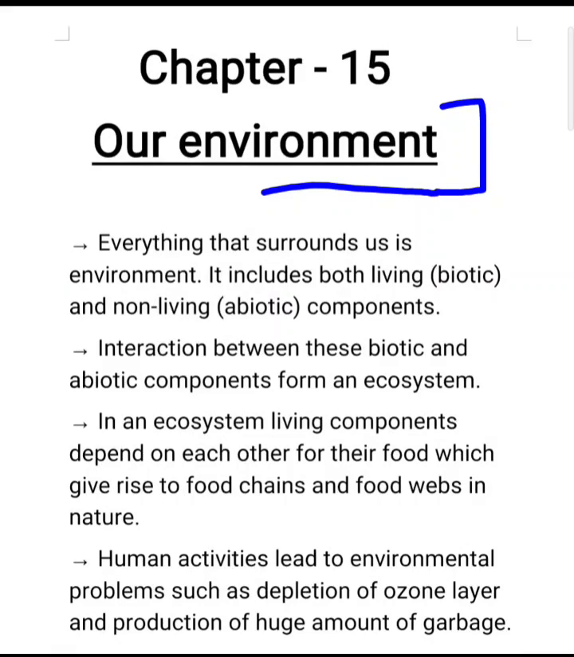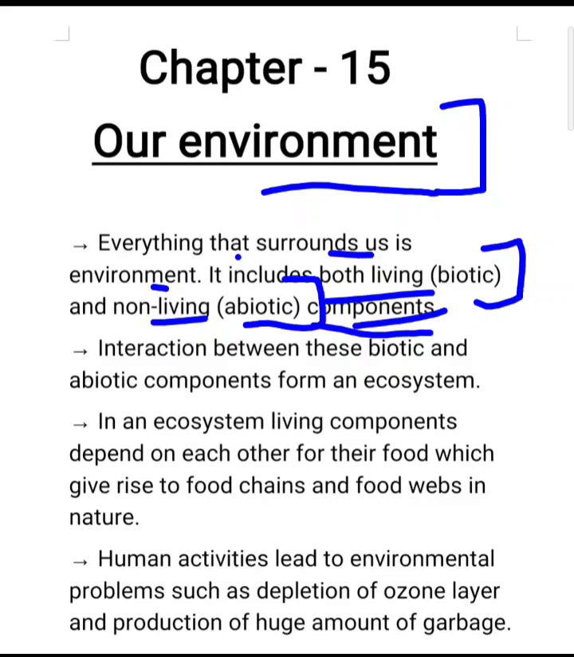So, first of all, we have to know what is the meaning of environment. Environment is actually everything that's around us, everything that is present around us. It includes both living and non-living components. You know that in our surroundings, both living, for example, different types of plants and different types of animals are present, and also non-living components, you can say water, temperature and many other things.